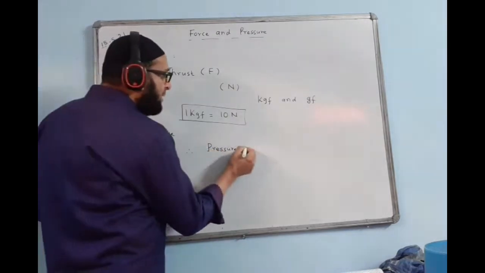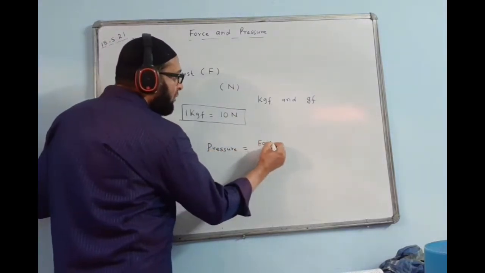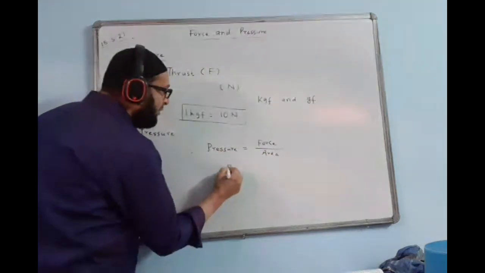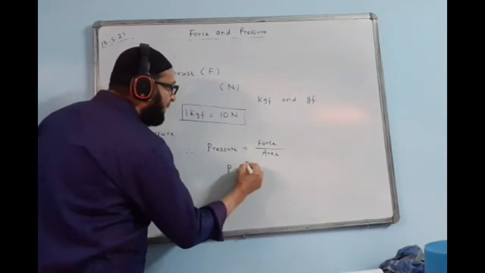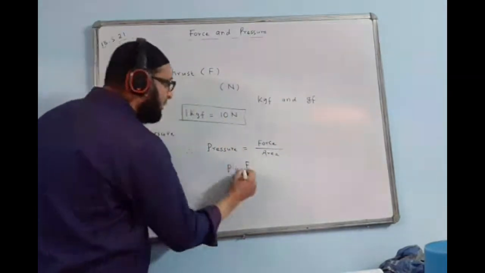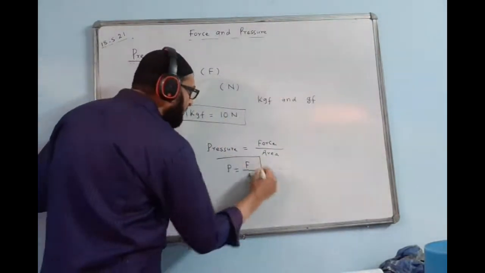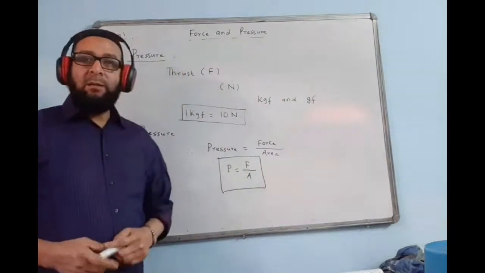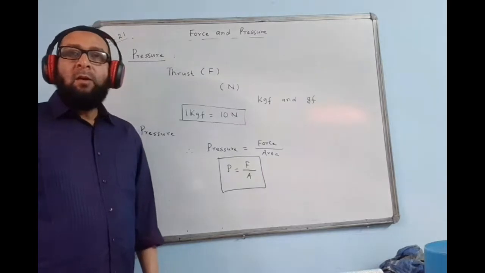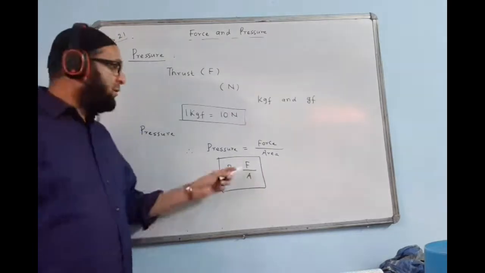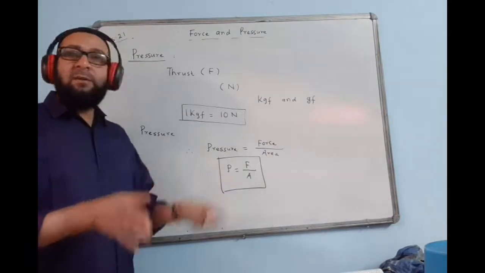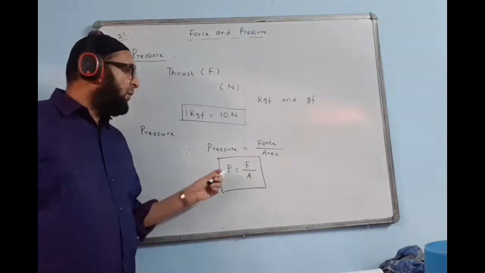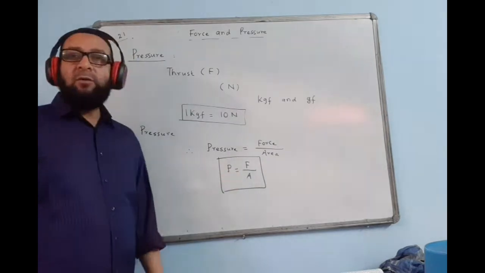Therefore, write the formula: pressure is equal to force, or the thrust, upon area. Pressure we denote by P, force we denote by F. Force means actually this one, thrust only. So this is the formula we have for pressure, force upon area. How do we measure pressure? By this ratio, force acting per unit area of the surface of the body. So the pressure formula is P equal to F by A.